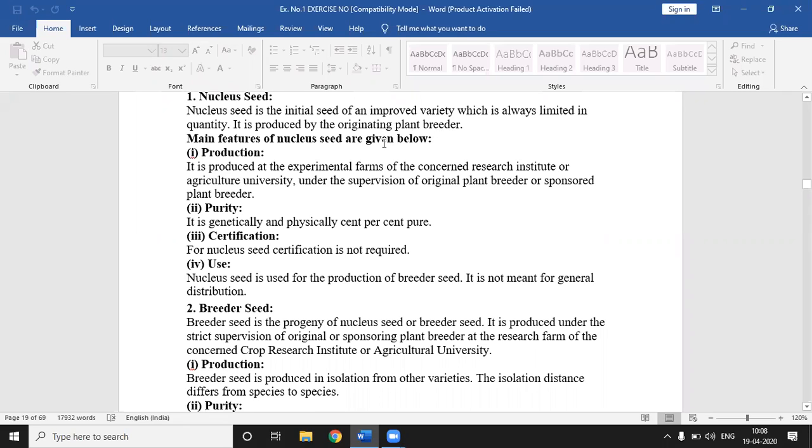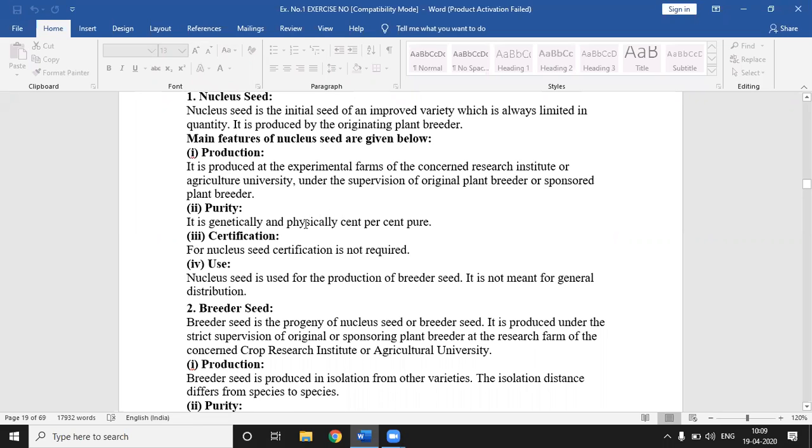Now we explain some features one by one. First is nuclear seed production. It is produced at the experimental farm of the concerned research institute or agriculture university under the supervision of the original plant breeder or sponsored plant breeder. The next is purity. It is genetically and physically 100% pure.